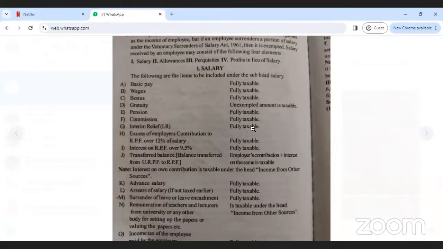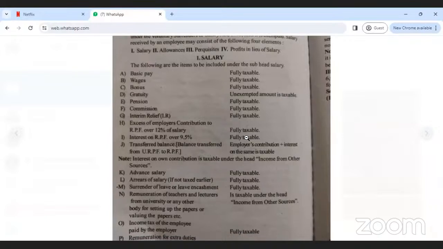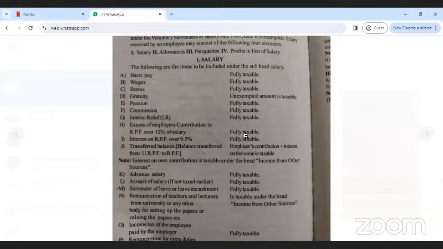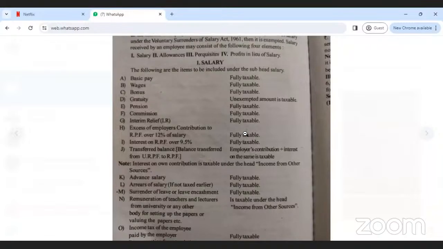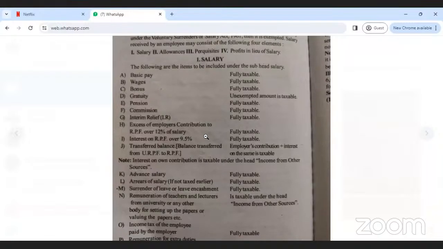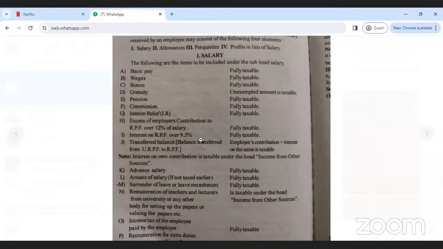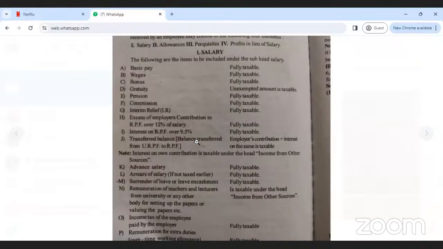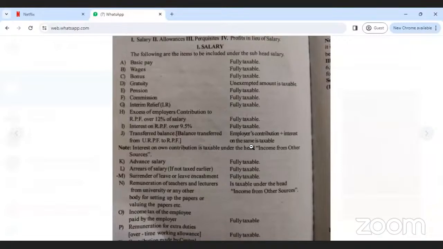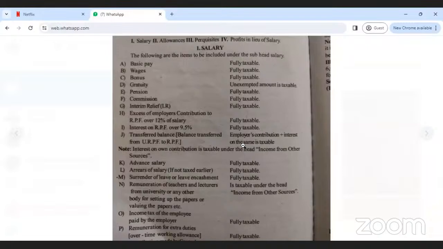Pension fully taxable, commission fully taxable, interim relief fully taxable, and excess of employer's contribution to recognized provident fund over 12% of salary. What is the meaning of this? Only above 12% is taxable. Next, interest on recognized provident fund above 9.5 percent only is taxable. Transfer balance, that means URPF to RPF, the employer's contribution plus interest on the same is taxable.